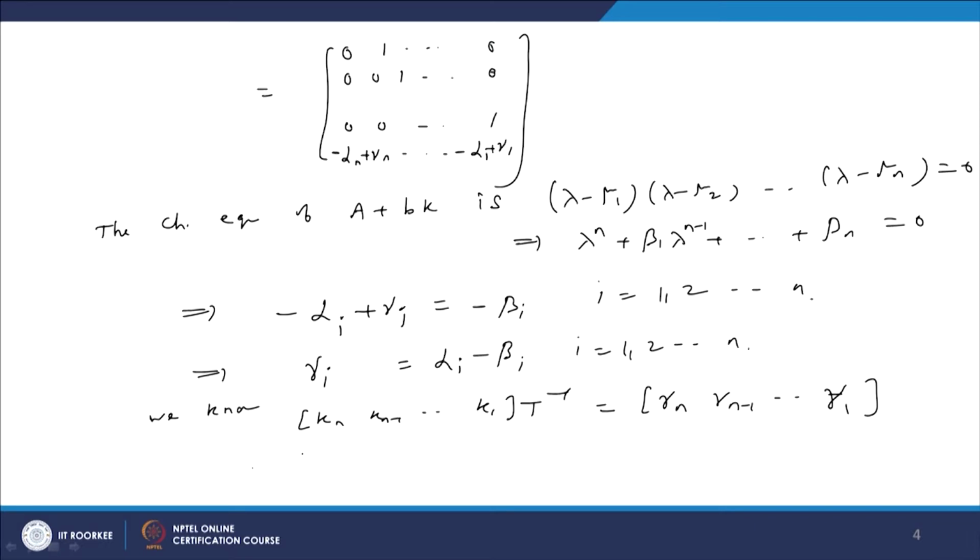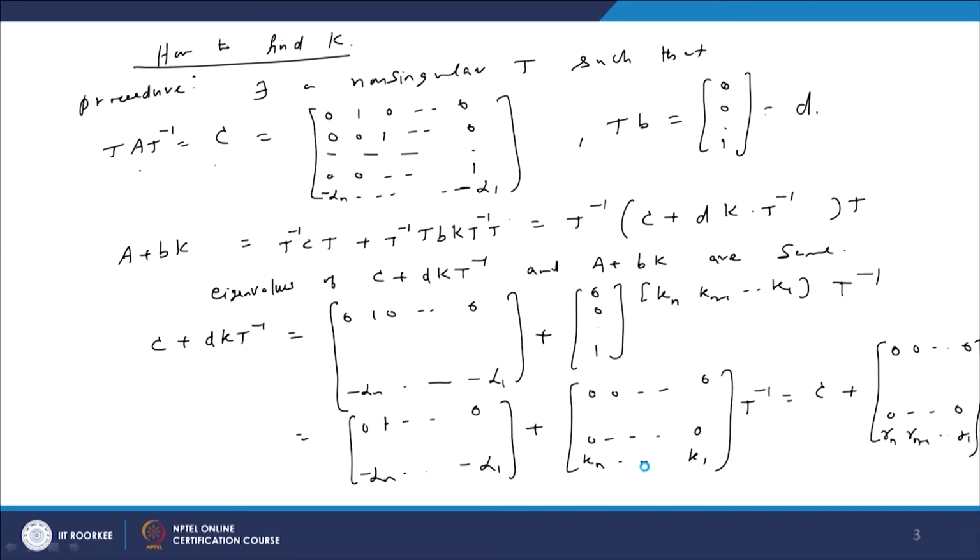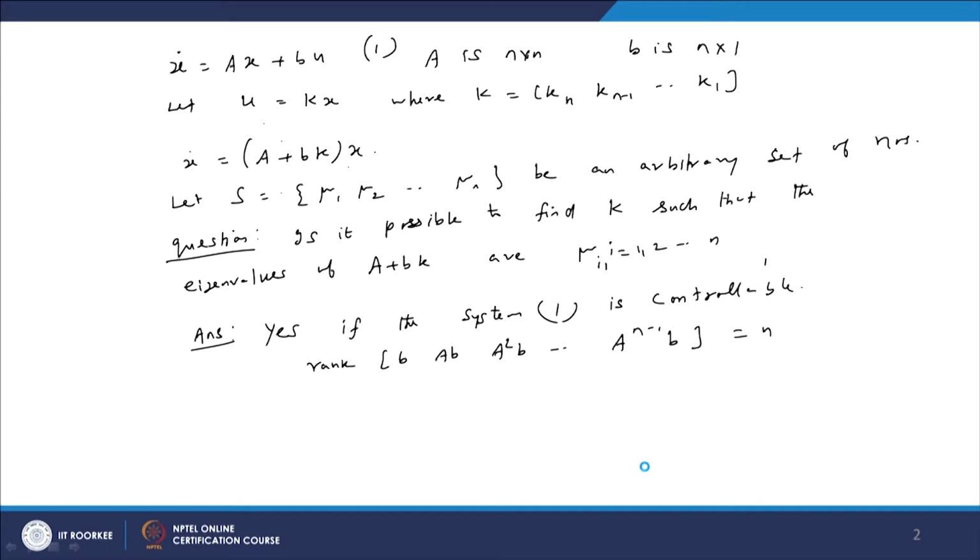So, this implies the K matrix is the gamma matrix multiplied by T. So, if we use this K matrix as the feedback matrix here, u equal to Kx, we will get mu 1, mu 2, ... mu n as the eigenvalues of the matrix A plus BK. That is what we will see in the computation, as an example.